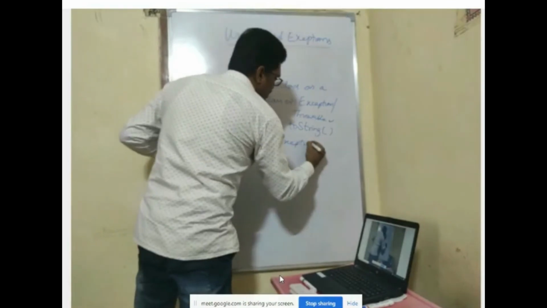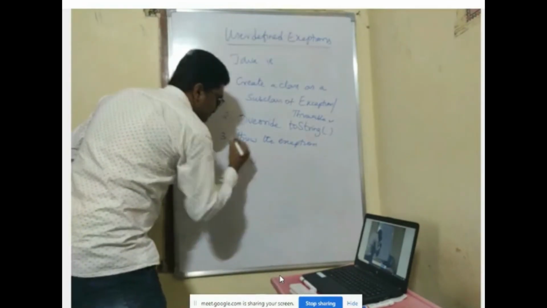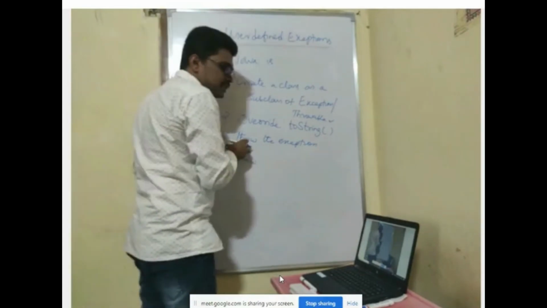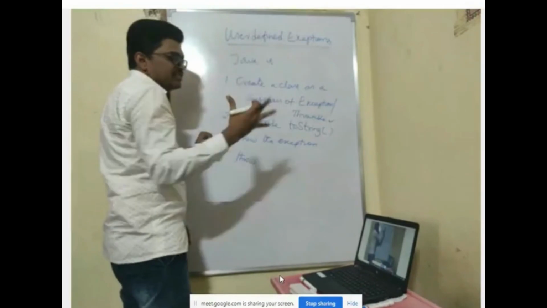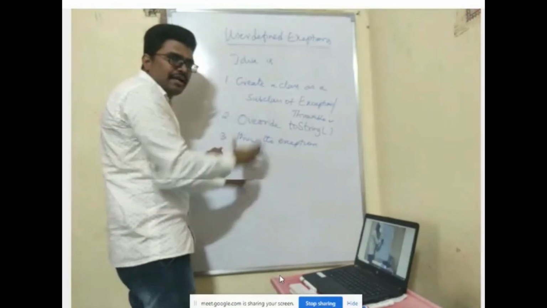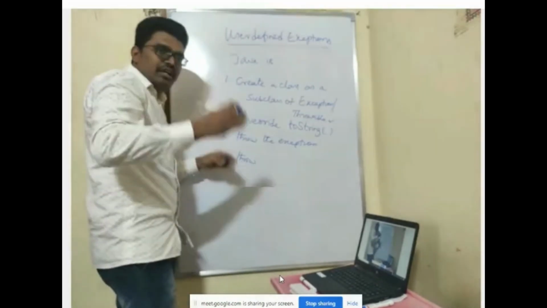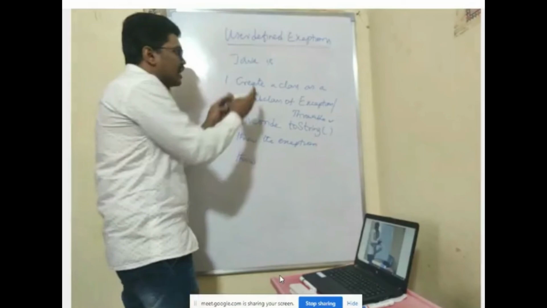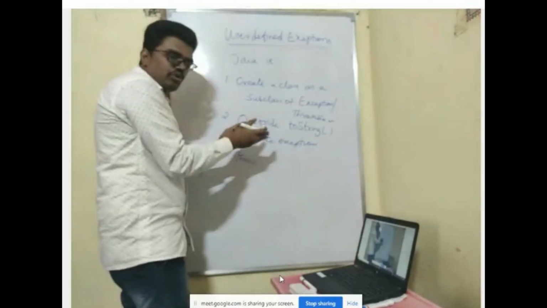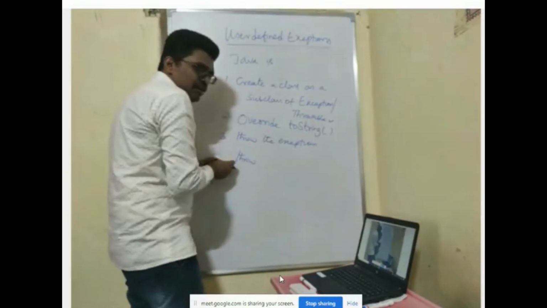The third step is to throw the exception, using the throw keyword, with the syntax as usual. Throw is compulsory here. Without throw, you cannot handle user-defined exceptions, because Java does not do it automatically. Java does not know this type of exception because it is newly created by the user. Java does not know that this is a negative value and that it should generate an exception. So you have to throw the exception.